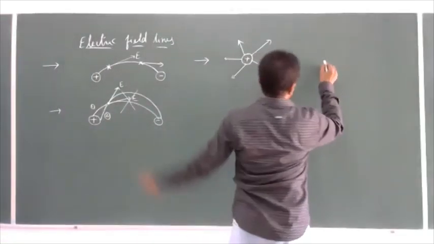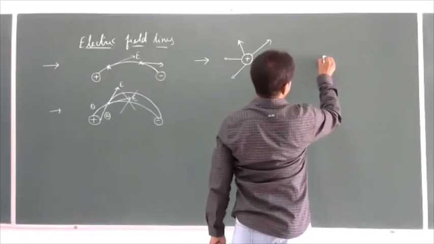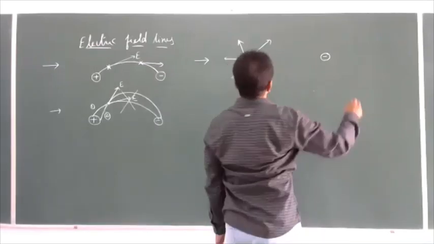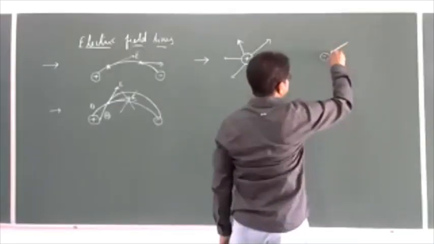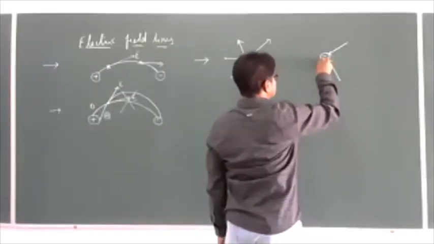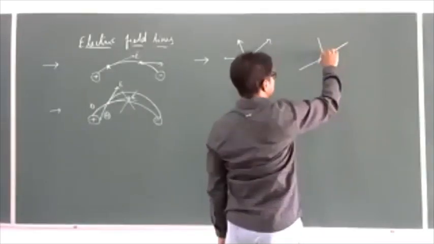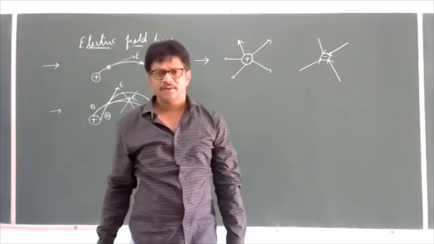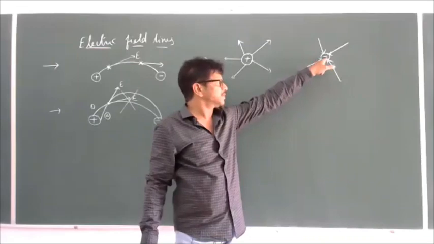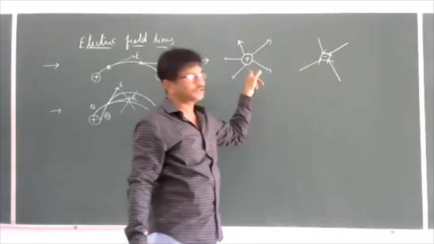Whereas if you take an isolated negative charge, the electric lines of force are radially inwards. So in the case of an isolated negative charge, the electric lines of force are radially or normally inwards, and for a positive charge, radially or normally outwards.